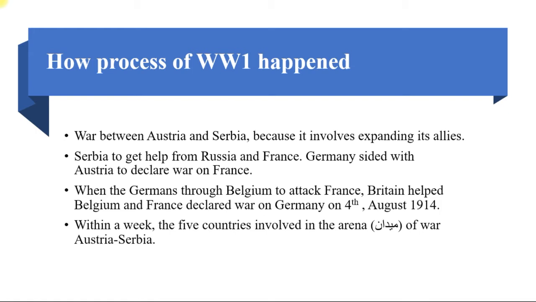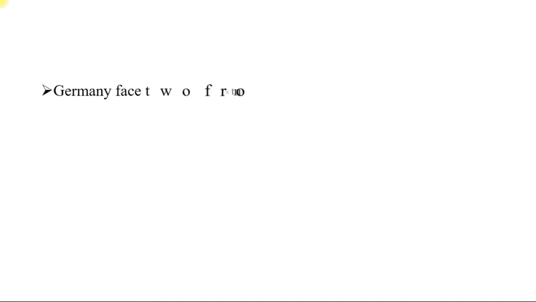War broke out between Austria and Serbia, because it involved expanding its allies. Serbia got help from Russia and France, and Germany sided with Austria to declare war on France. When the Germans went through Belgium to attack France, Britain helped Belgium, and Britain declared war on Germany on 4th August 1914. Within a week, five countries were involved in the war: Austria, Serbia, and others.